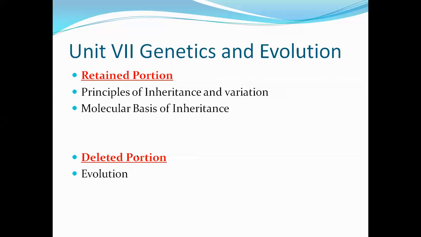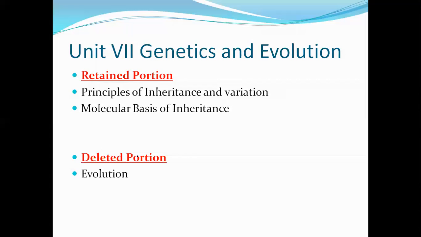In principles of inheritance and variation, we are going to study the Gregor Mendel theory, the Punnett square, the different types of cross, the blood grouping, the snapdragon plant crosses, and codominance. All these things come under the principles of inheritance.